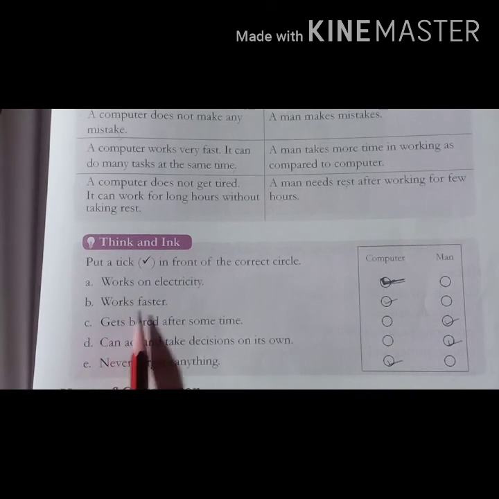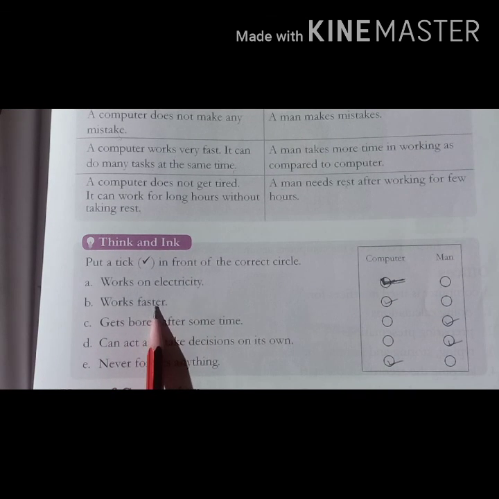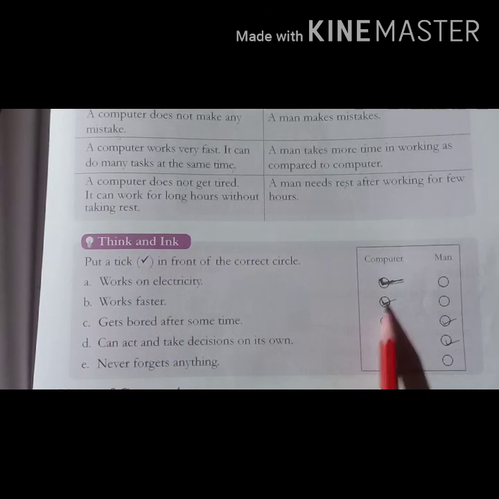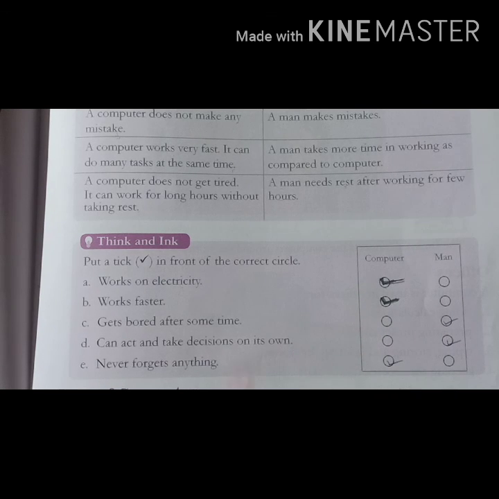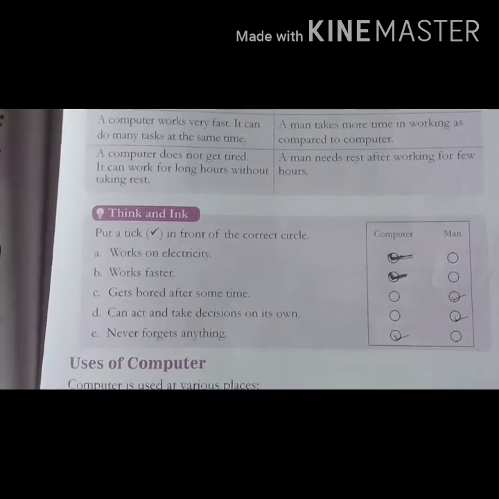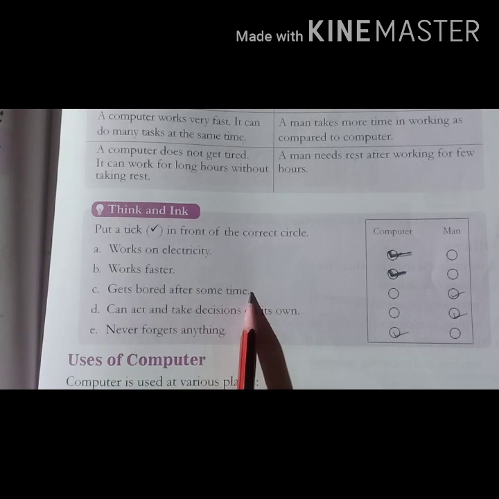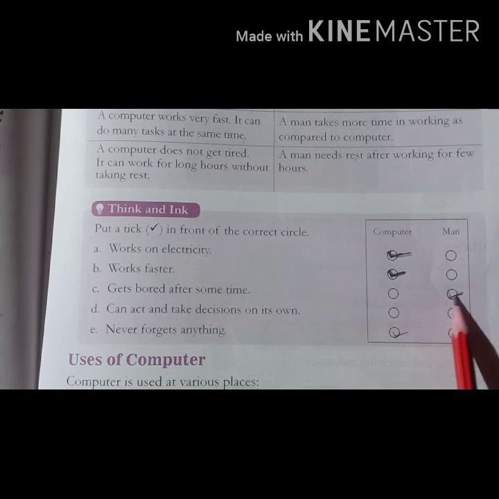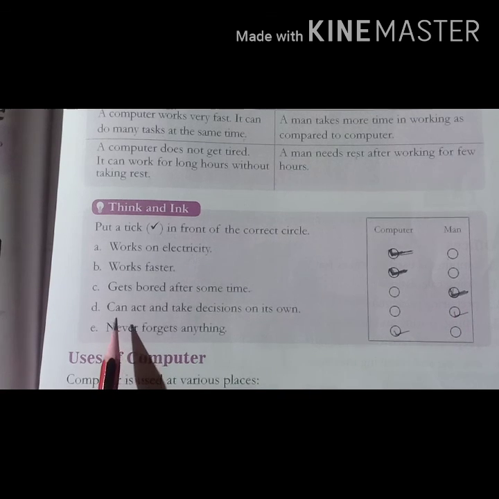Next is works faster. Who works faster? We know that computer works faster. That's why I put a tick here. Next, gets bored after some time. Who gets bored? We get bored. That means we are human beings, we are man.